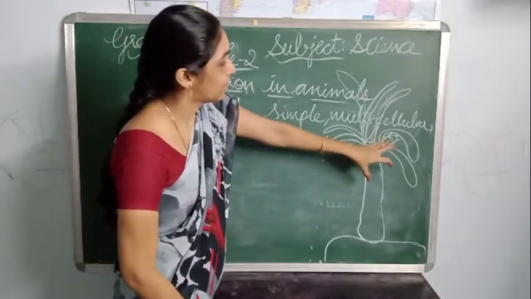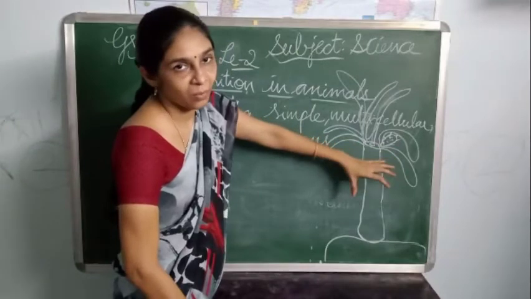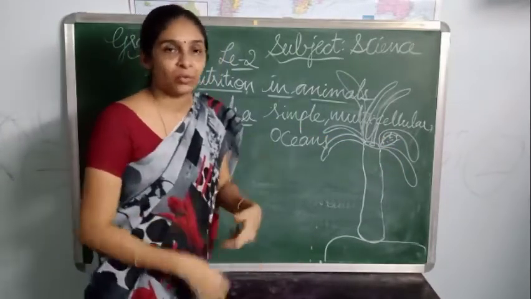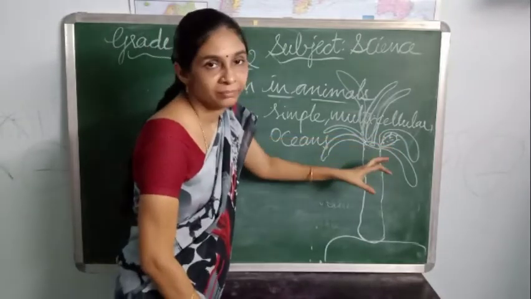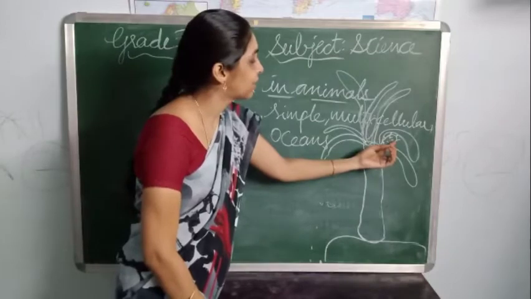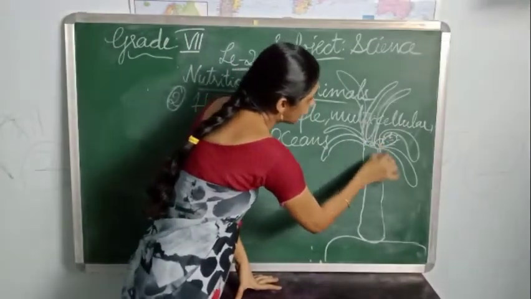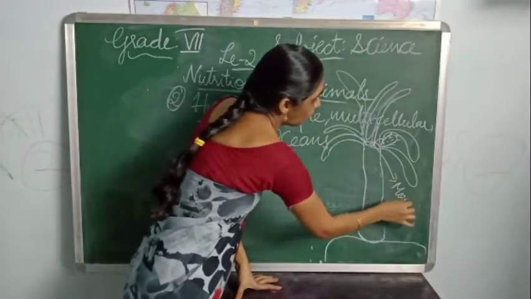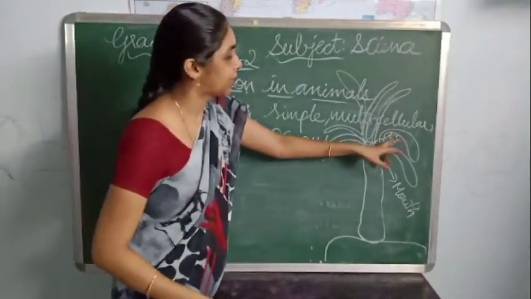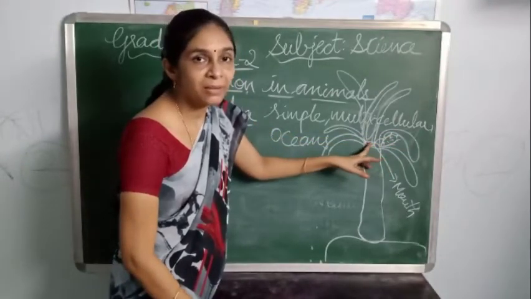They appear in seas also. The small animals present in the seas and oceans are trapped when they come near to this hydra, and this small animal will be sent towards the mouth. This is the mouth of the hydra, and with the help of the tentacles, the small animal will be sent towards the mouth.